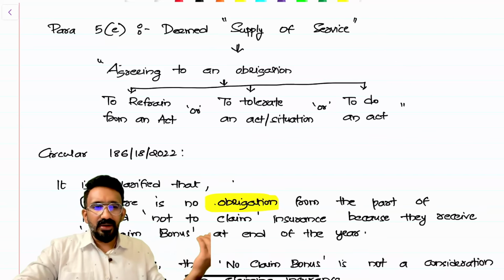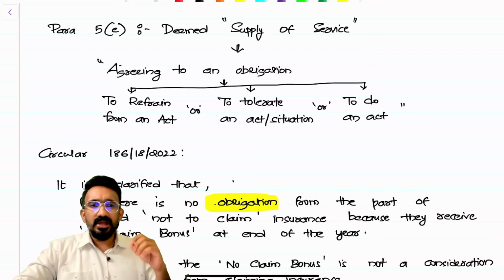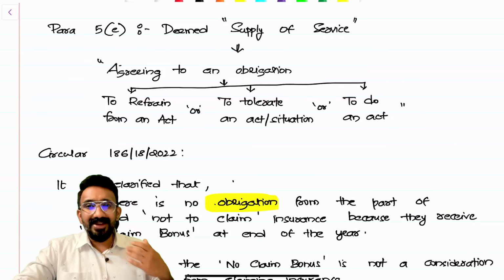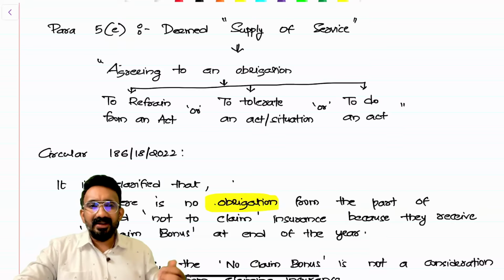There's a detailed circular on liquidated damages which clubs on this. So they're saying that if you have an agreement wherein you agree that you will not provide certain services, or you refrain from doing something, or you tolerate an act or situation, it will be treated as a supply of service.